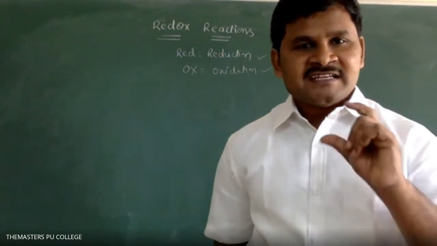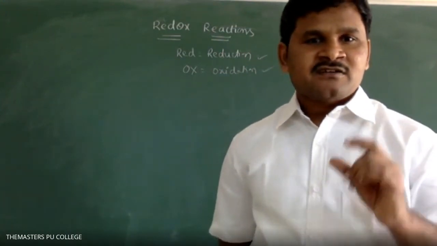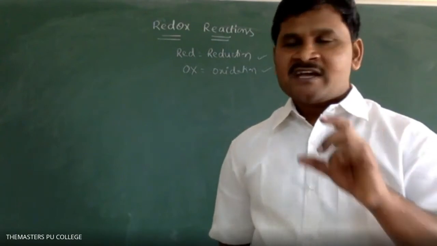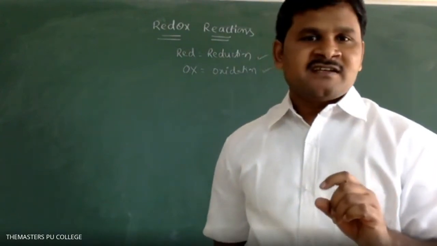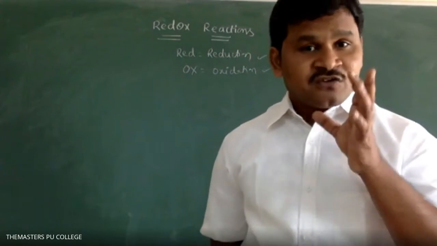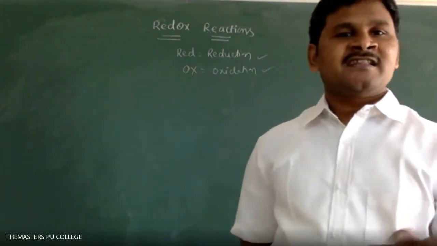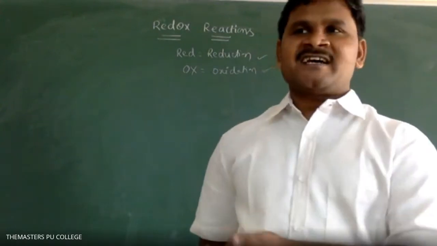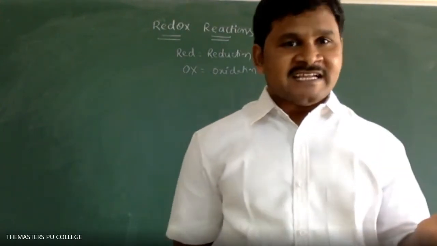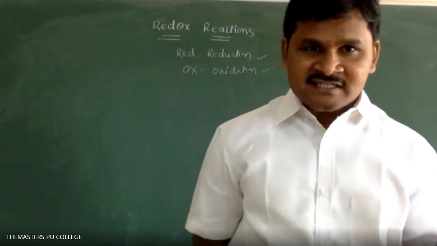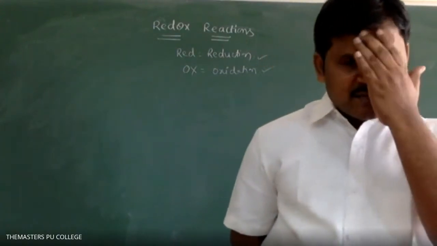What happens inside the batteries? Inside the batteries, we have a certain amount of chemicals. Whenever those chemicals undergo a chemical reaction, that is nothing but a redox reaction. We get that chemical energy in the form of electrical energy. Like that, we get heat and light. Clear, students? That is also one of the important phenomena.